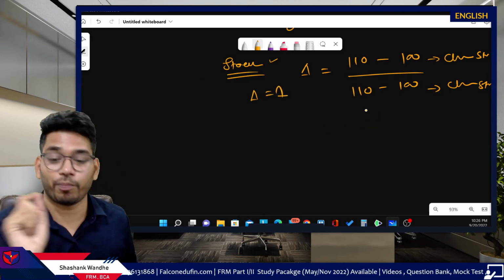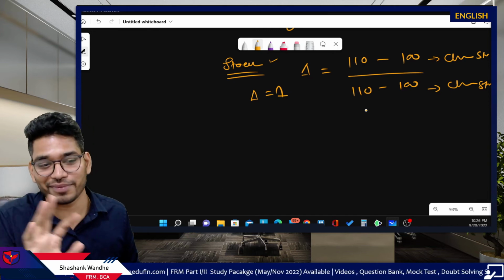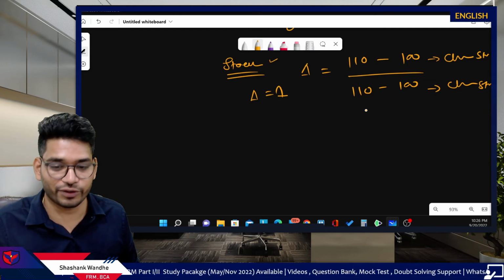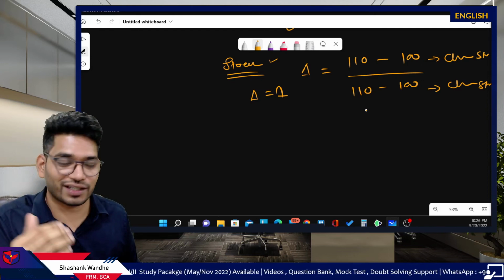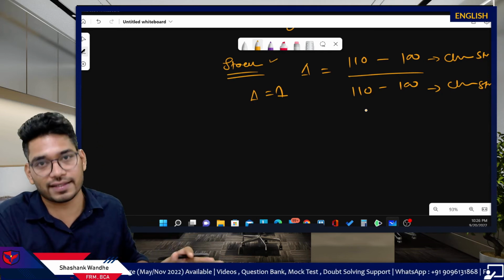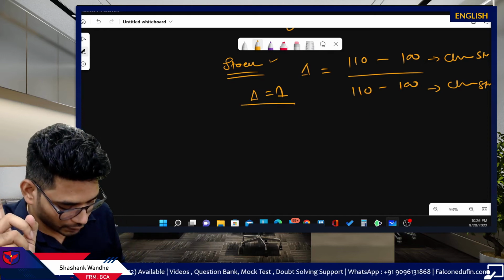Now, one important note, this is my trick to solve these questions in exam or in interviews. If you are planning to appear for an interview, don't use this type of language. They won't understand this, because this is my own trick to simplify this discussion. So assume the delta of stock is equal to 1.